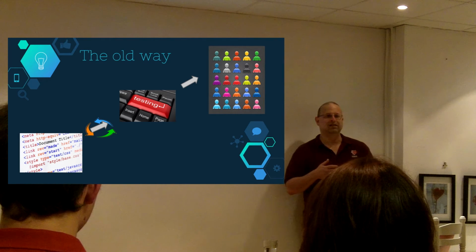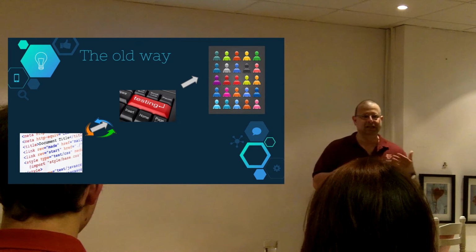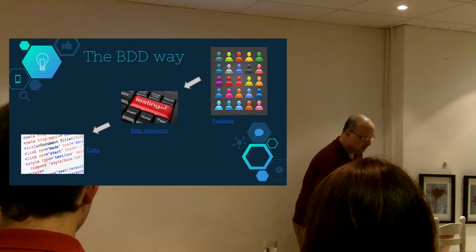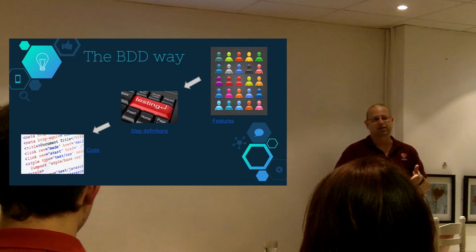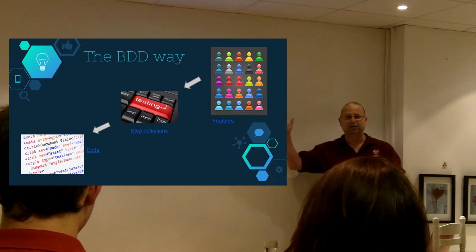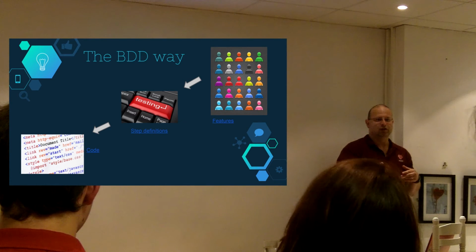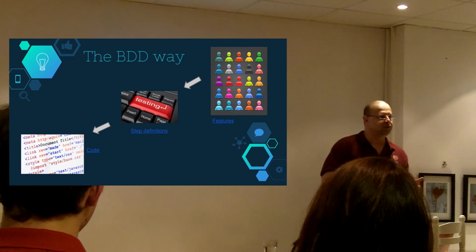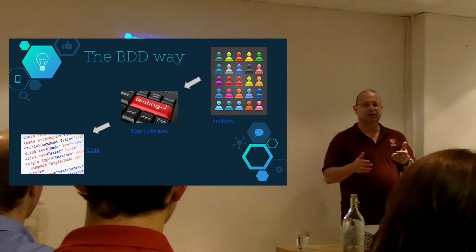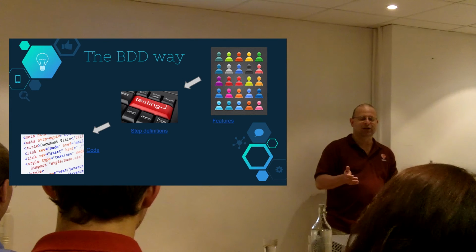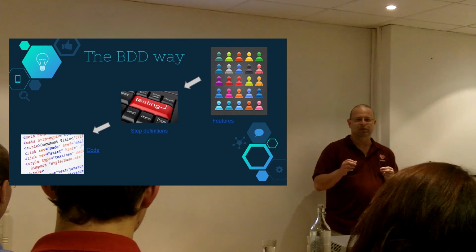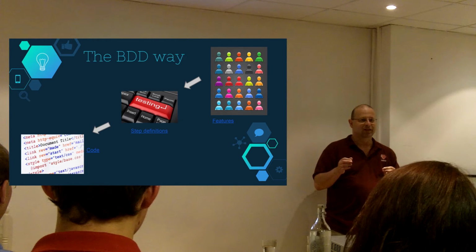So how can we fix this? Well, that's where BDD comes into play. And the way we work with BDD is this. So we start from the outside and we move inwards. So we start with stakeholders. We sit down with the product owners, with the project managers. We sit down with the customers themselves if necessary, the business analysts. And we define how a system should behave.